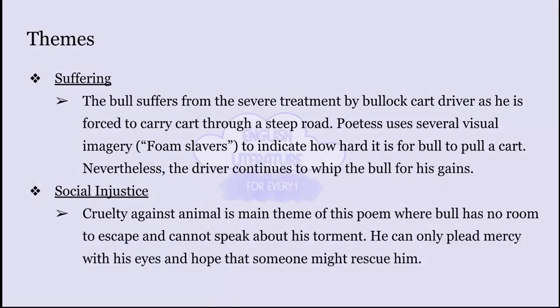Now, coming on to the themes. In this particular poem, there are four important themes. The first theme is suffering. The poetess uses the character of the bull to show us the suffering of an animal and compares it with the people who are forced to endure hardship for someone else's gain. The second theme is social injustice, where the bull suffers from carrying a heavy load and also faces the whip. Through his eyes, the bull tries to ask for mercy, but he is ignored by the cart driver and the spectators.